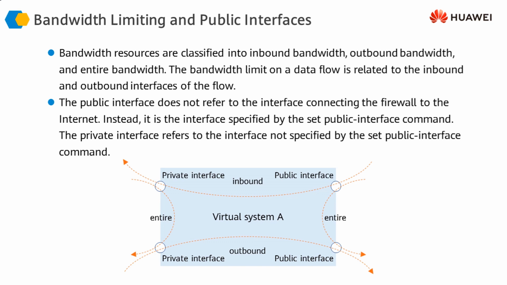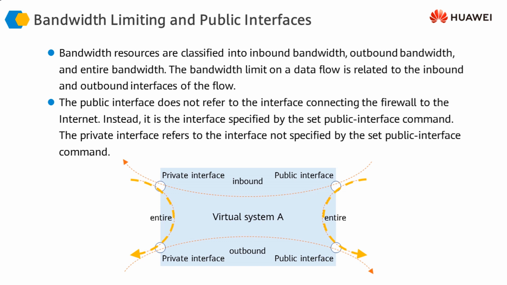So for example, we assign different interfaces two roles. Either we can have private interfaces, or we can have public interfaces. A public interface is simply an interface to which we assign the role of being a public interface. It does not necessarily have to be the interface which is connected to the public internet or to the public network. It could be any interface, but we just assign it the role of public interface, and this is used for monitoring the amount of traffic flow through the firewall.